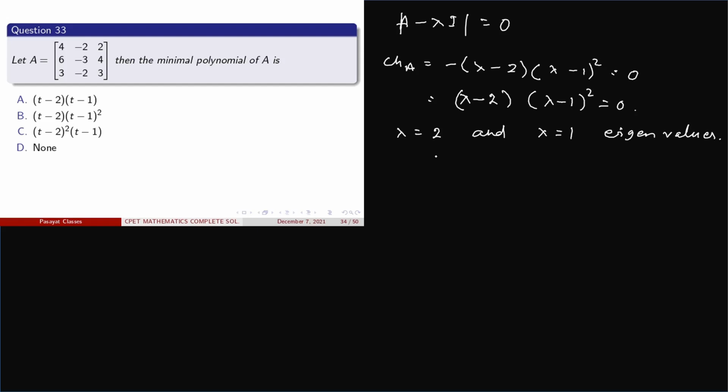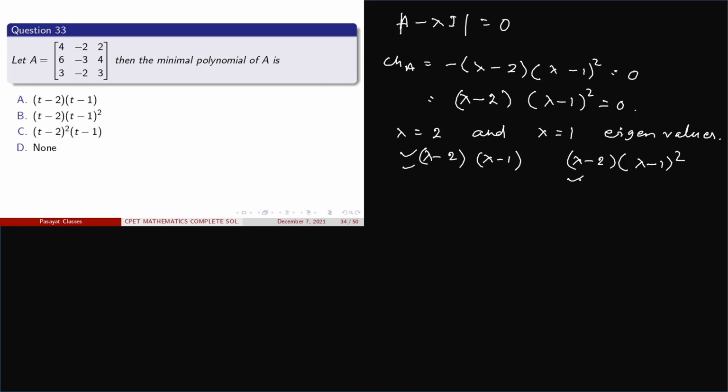So for finding the minimal polynomial, observe that the factor lambda minus 2 must be present, and lambda minus 1 is one possibility. Another possibility is lambda minus 2 into lambda minus 1 whole square. Which of these is the correct one?